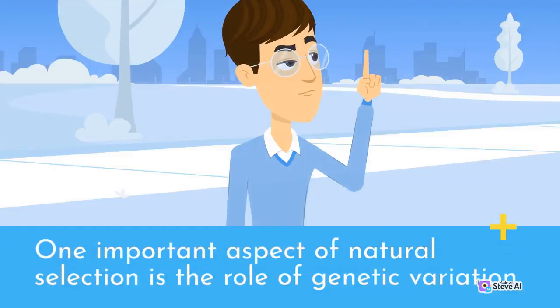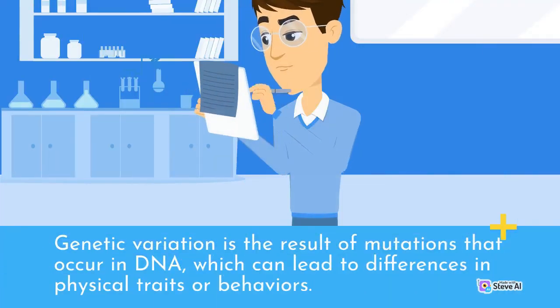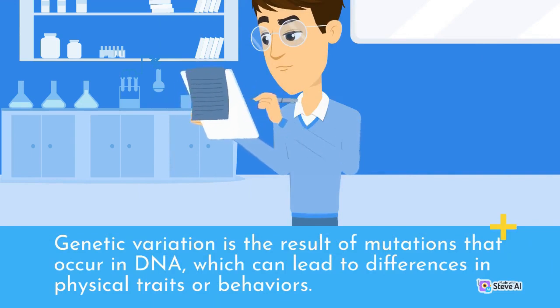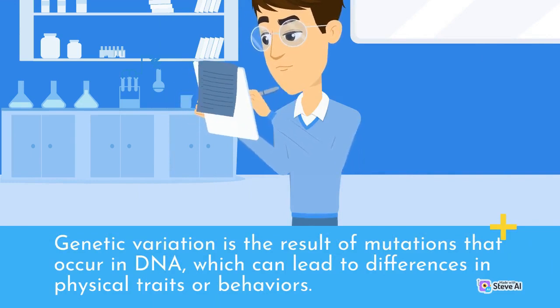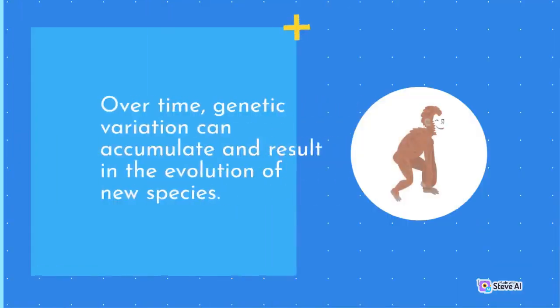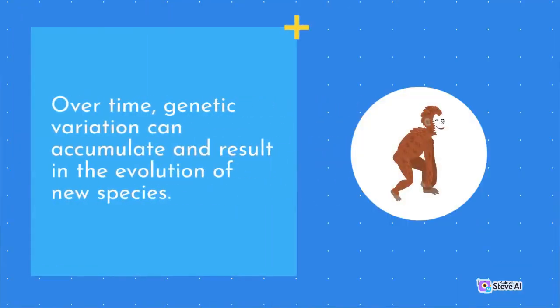One important aspect of natural selection is the role of genetic variation. Genetic variation is the result of mutations that occur in DNA, which can lead to differences in physical traits or behaviors. Over time, genetic variation can accumulate and result in the evolution of new species.